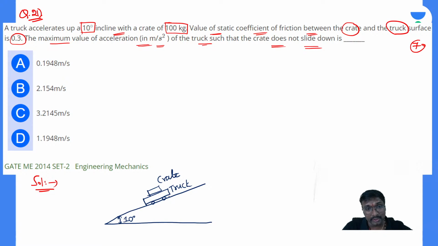So the crate should not be slipping. This crate will try to slip and we need to maintain this friction, that 0.3, so that for that acceleration of this truck, this crate should not be slipping. So that means the frictional force will be equal to this acceleration force. The maximum frictional force will be equal to the force of this acceleration.